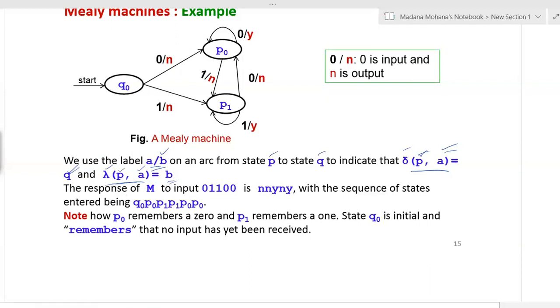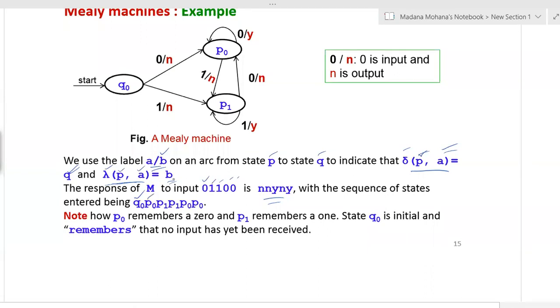For example, the response of M2 to an input. Let us take the input 0, 1, 1, 0, 0. Now see the output sequence. As usual, you start with the initial state. The first input is 0, and the state is q0. On 0 it goes to p0.